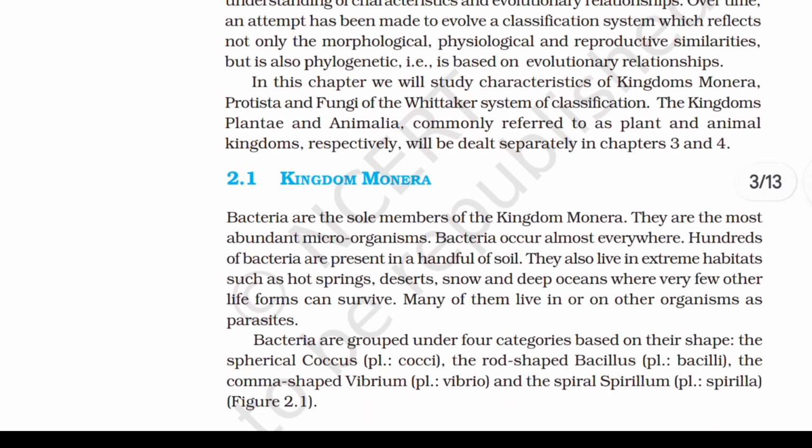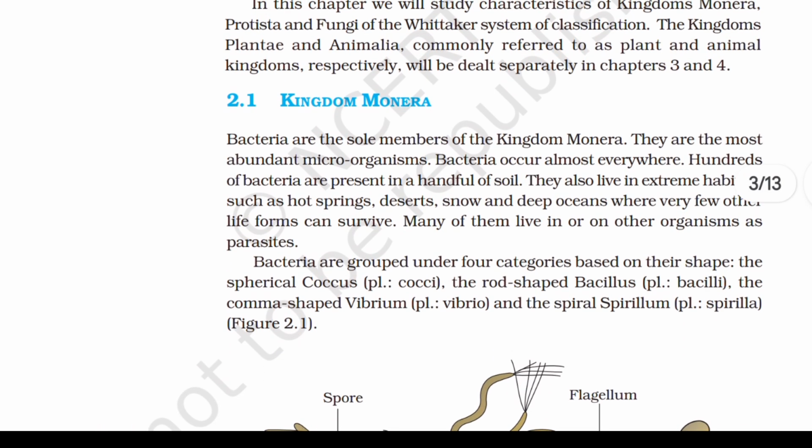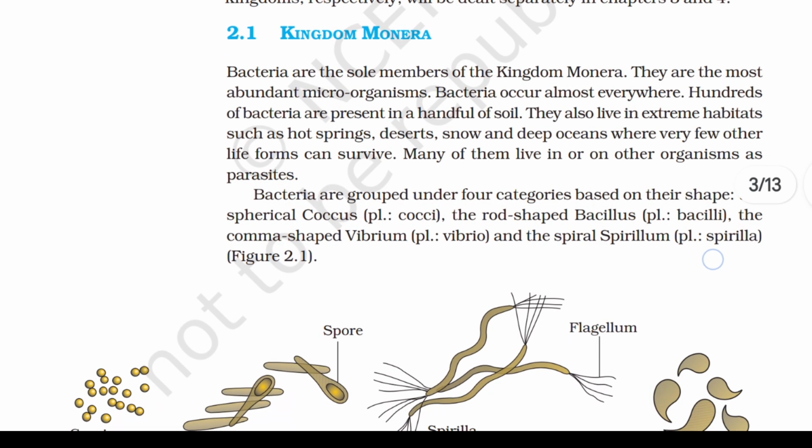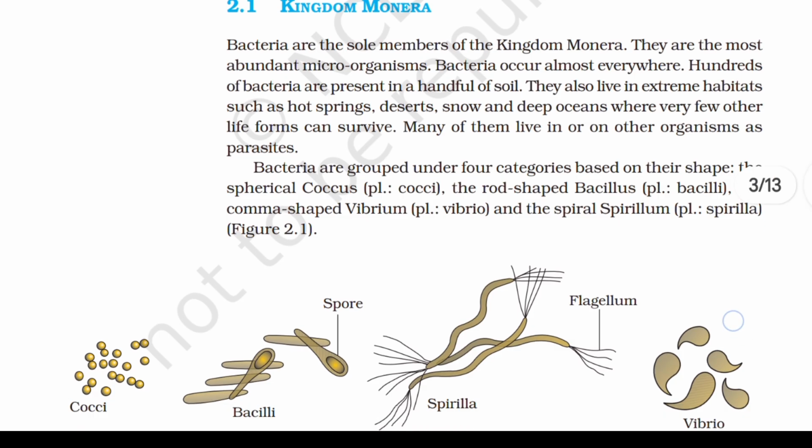Bacteria are the sole members of the kingdom Monera. They are the most abundant microorganisms. Bacteria occur almost everywhere. Hundreds of bacteria are present in a handful of soil. They also live in extreme habitats such as hot springs, deserts, snow, and deep oceans, where very few other life forms can survive. Many of them live in or on other organisms as parasites.